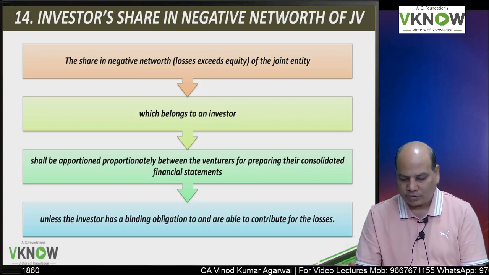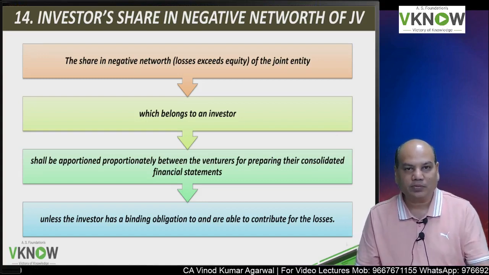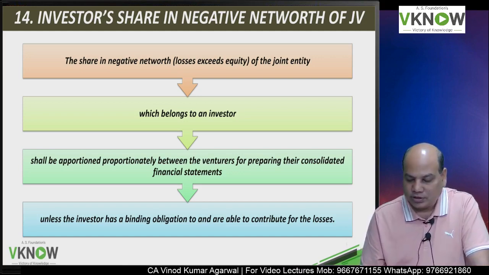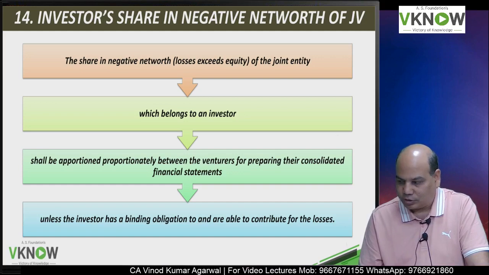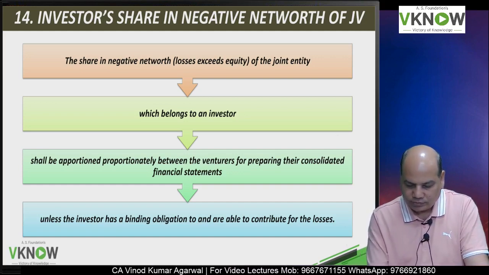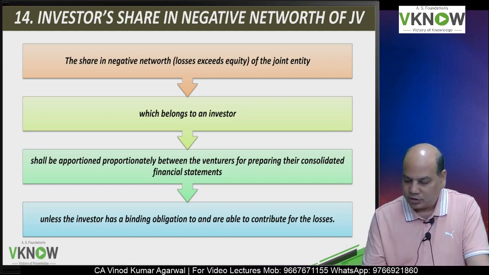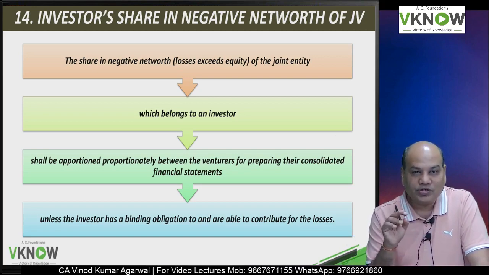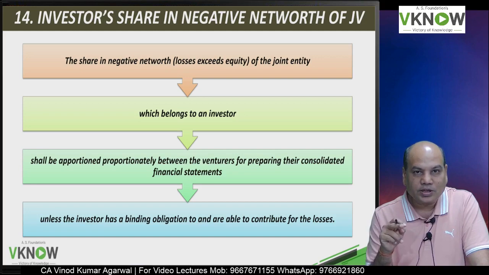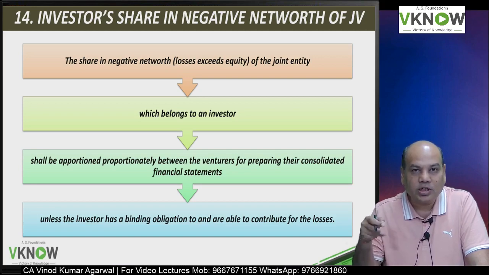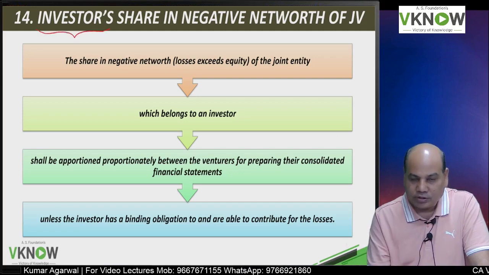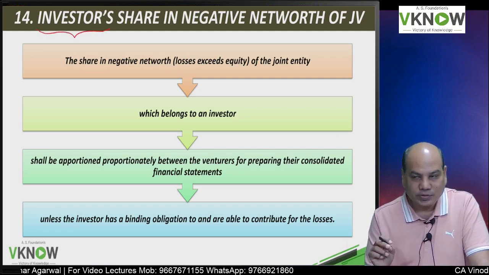In the last few paragraphs, we have covered the important parts. Paragraph 14: investors share in negative net worth of joint venture. In a joint venture, there are two types of stakeholder. One is called venturer. Venturers are the parties who have joint control over the venture, and there is another party who is called investor.